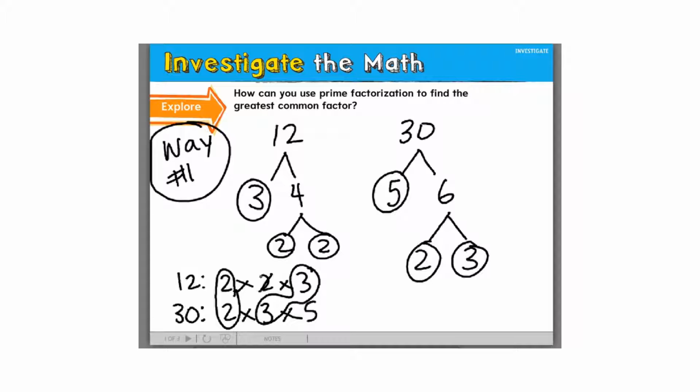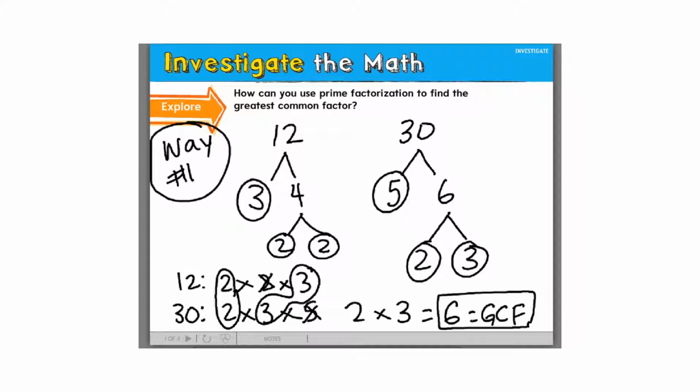Now we don't have another 2 and we don't have another 5 to match. Remember, that was step number 2, matching up my common factors. Then step number 3 is to multiply the 2 sets of numbers that I made. So I have a set of 2's and a set of 3's. I multiply 2 times 3, and it just so happens that my GCF is also 6 again.